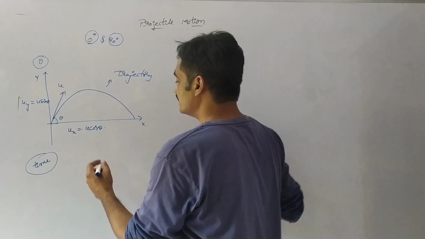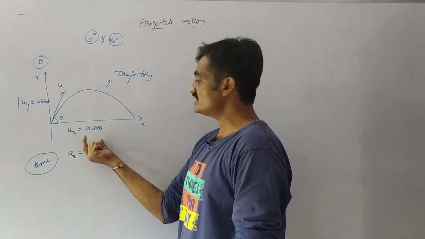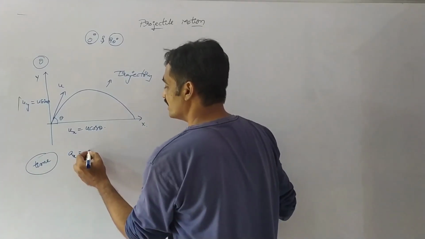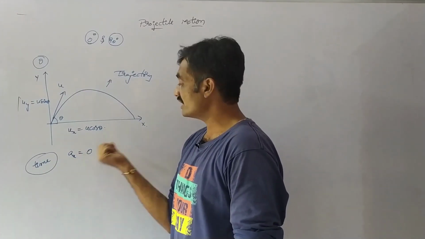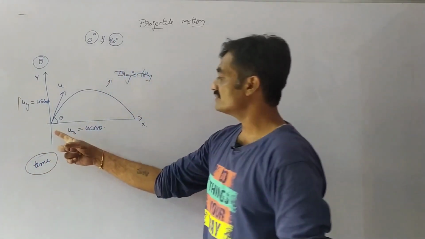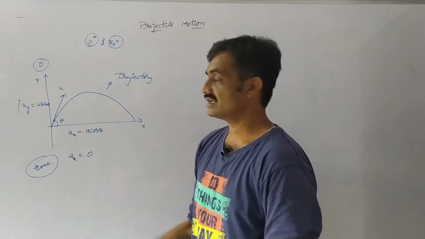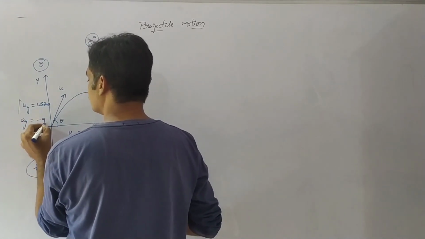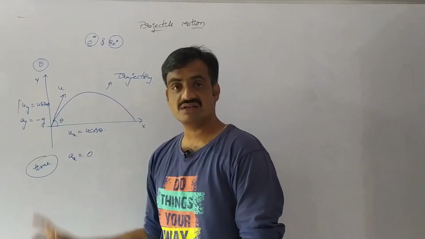Based on that we can find the acceleration along the x-axis. Velocity is constant, so the change in velocity, final velocity minus initial velocity, u cos theta minus u cos theta, is 0. So acceleration along the horizontal x-axis is 0. Along the y-axis, the body travels upward under acceleration due to gravity, so acceleration along the y-axis is a suffix y equals minus g.